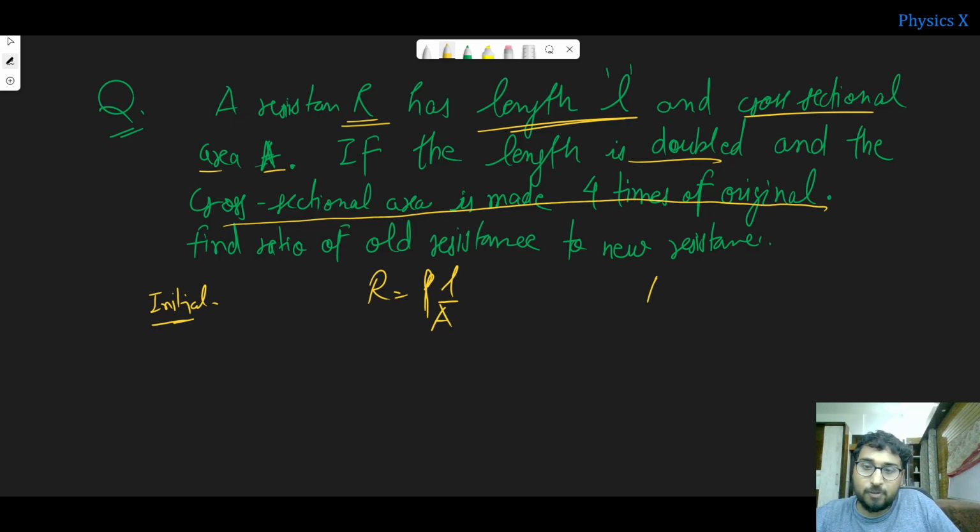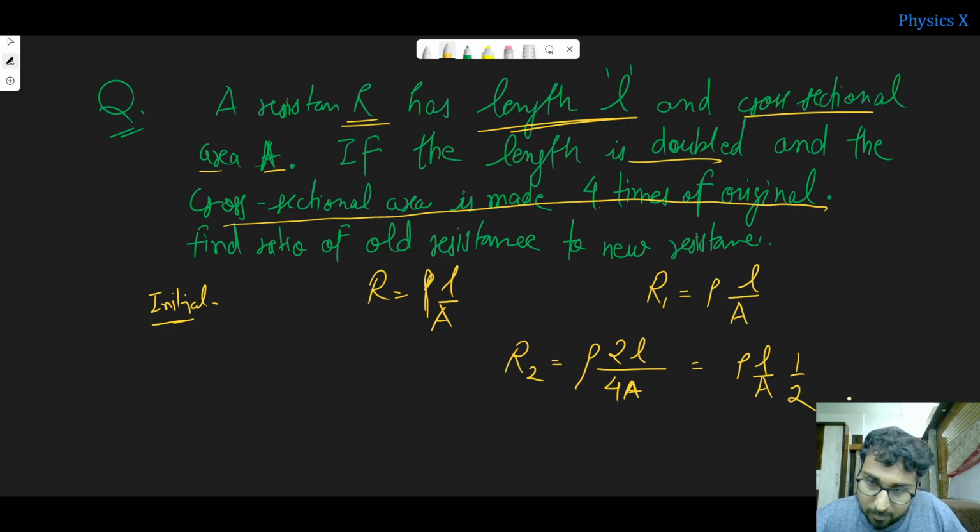So let us consider when the first case was there, R1 was what? Rho L by A. Now in the second case, what happened? The specific resistance value will be the same because temperature isn't changed. If nothing is mentioned, that means temperature is kept the same. The material is also the same, and the length is doubled. That means now the length has become 2L, and the area is 4 times A. That is, A becomes 4A now. So this is nothing but rho L by A, and this 2 by 4 is 1 by 2, right?